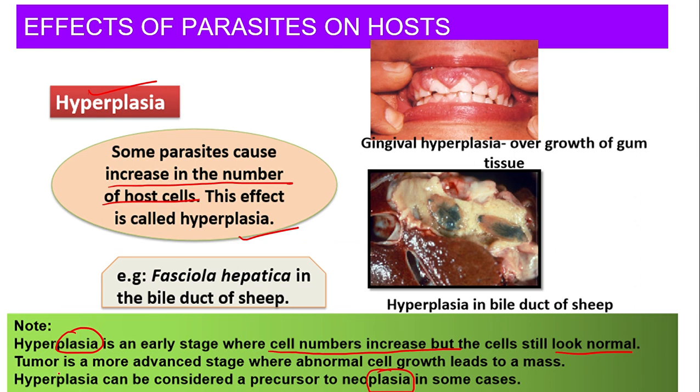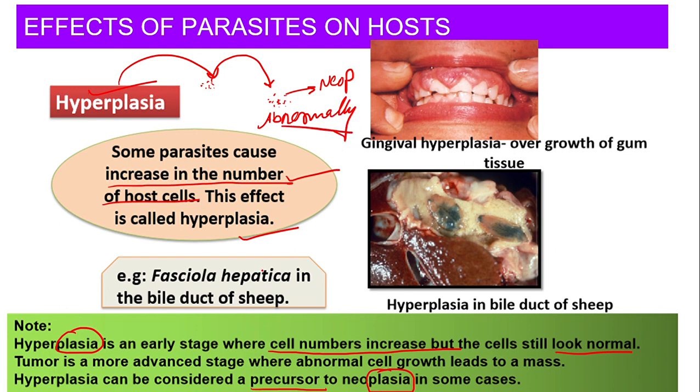So basically क्या होता है class? How hyperplasia is linked to neoplasia? Hyperplasia can be considered to be a precursor. यहाँ पे जो number of host cell increase होता है, now अगर वो abnormal way में it is going to increase, so we call it as neoplasia. जब तक तो वो cell number increase हो रहा है, we call it as hyperplasia. When it has increased abnormally, we call it as neoplasia, right?